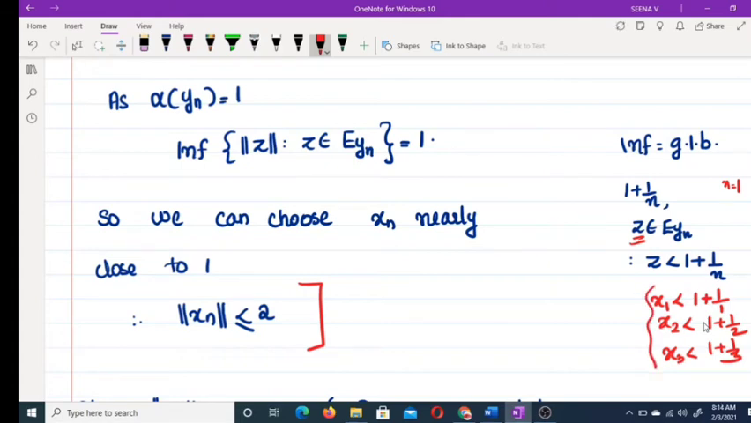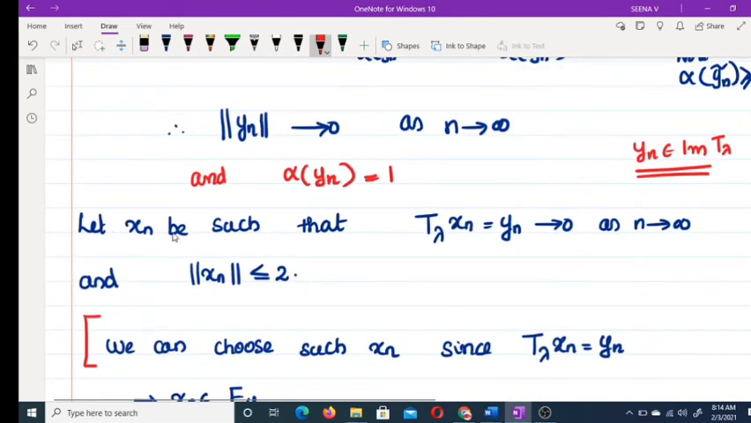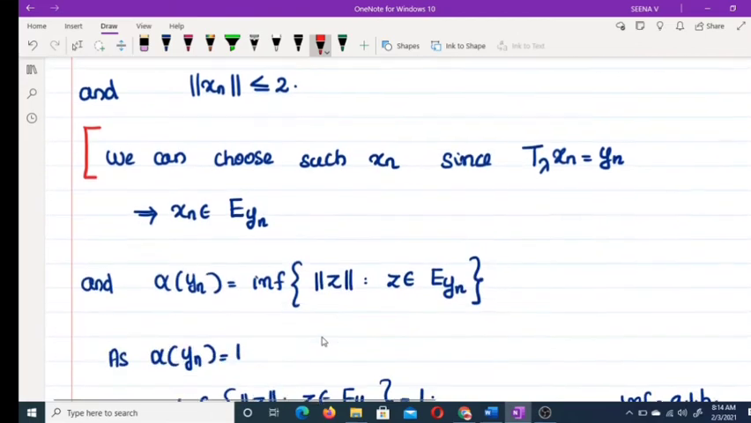Clearly, all these values are less than 2. Therefore, there exists a sequence xn such that the norm of xn is less than or equal to 2. So we choose xn nearly close to 1, so that the norm of xn is less than or equal to 2. That means you can find a sequence xn such that (T minus lambda) of xn equals yn, and yn tends to 0 as n tends to infinity.